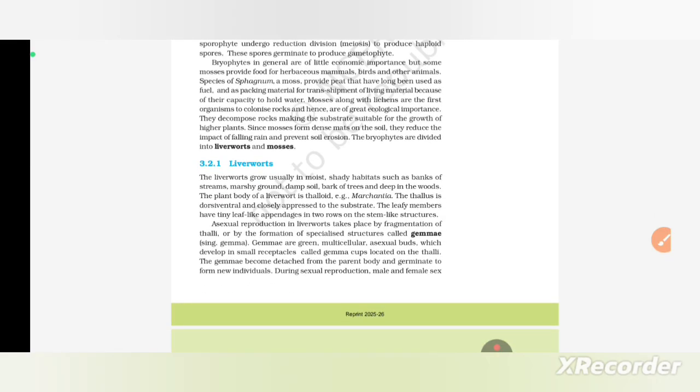Liverworts. The liverworts grow usually in moist, shady habitats such as banks of streams, marshy ground, damp soil, bark of trees, and deep in woods. The plant body of a liverwort is thalloid, for example Marchantia. The thallus is dorsiventral and closely appressed to the substratum. The leafy members have tiny leaf-like appendages in two rows on the stem-like structure.